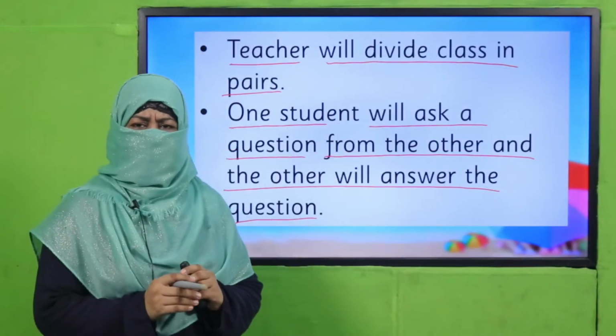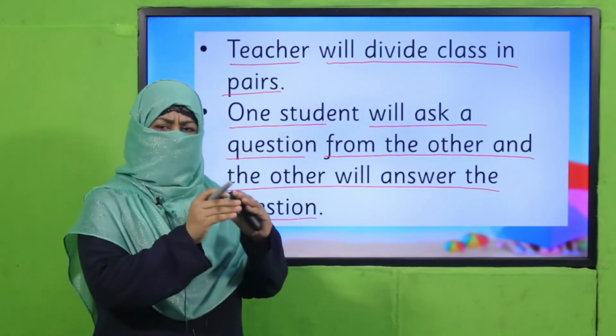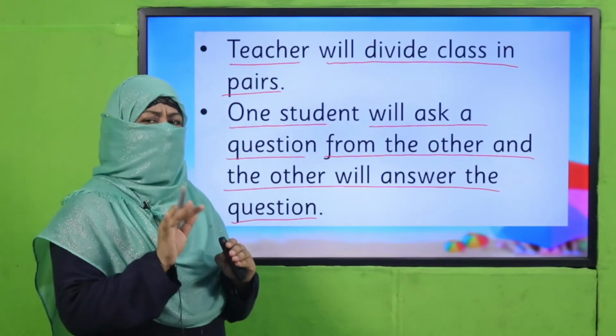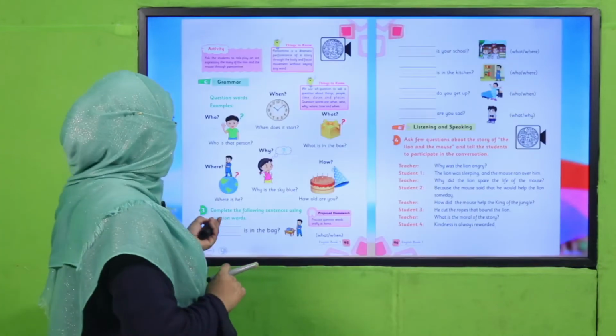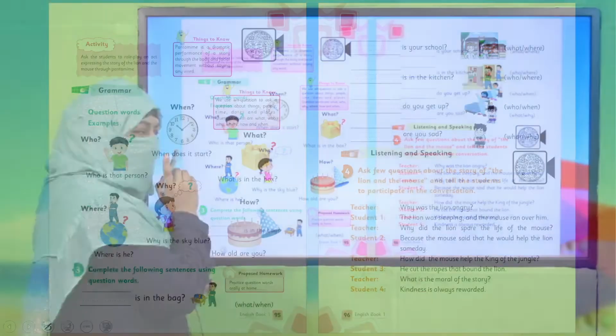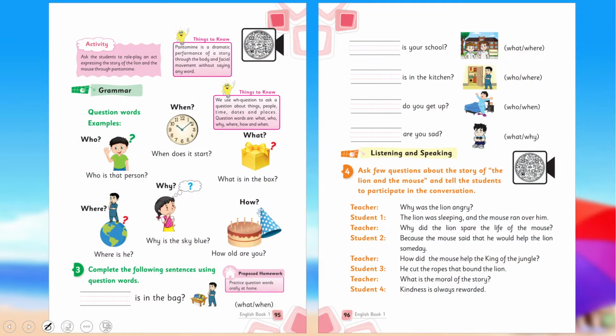Yes, my dear children, are you done with it? Good job. So have you practiced all the question words, all the 5 which we learned today? That's good. Now you have to practice it in your book. All of you open your book on page number 95. Here is a picture. By looking at the picture, you have to complete the sentence, complete the question by selecting the correct question word. For example, the first one is dash is in the bag.